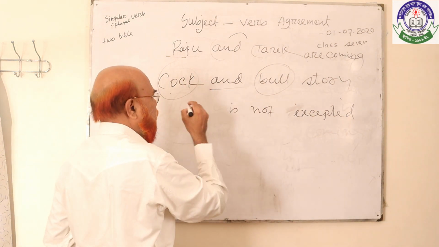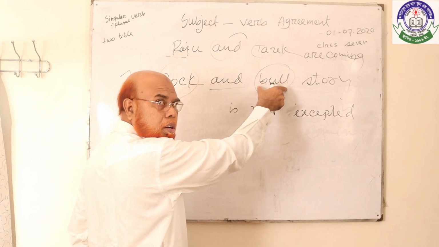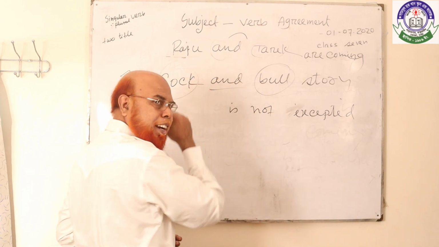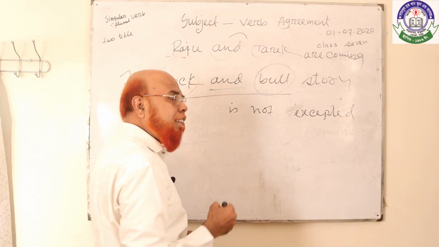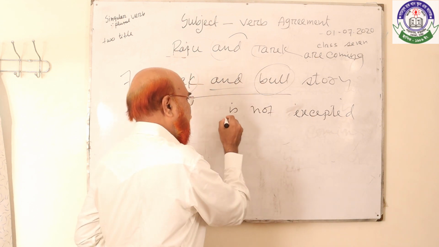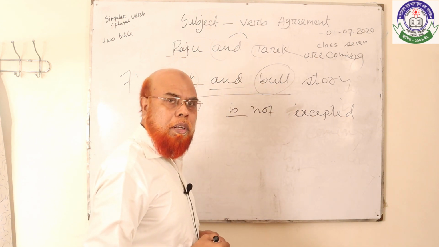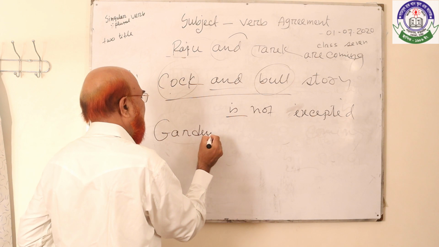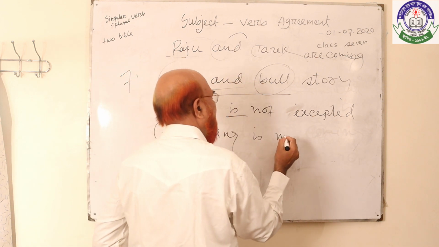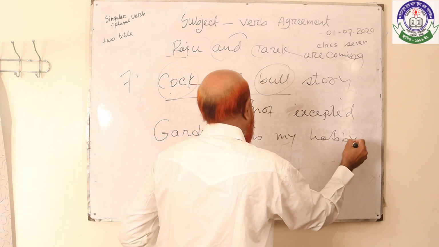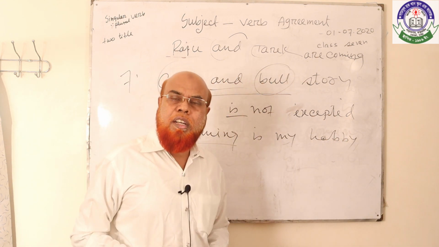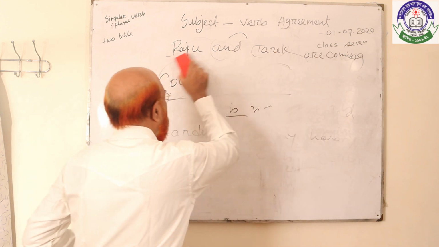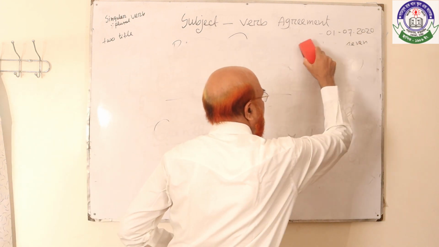But here in cock and bull story, both are nouns connected with "and", but it's a phrase. A phrase is always treated as singular. So here the verb is singular. It's not separate things, it's a phrase. As for example, gardening: Gardening is my hobby. Students, here gardening is a gerund. So gerund, clause, verbal noun are always treated as singular, third person singular, like he.